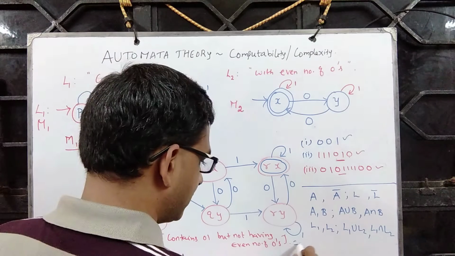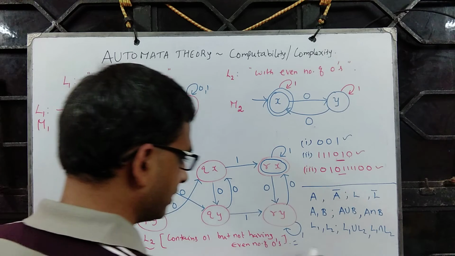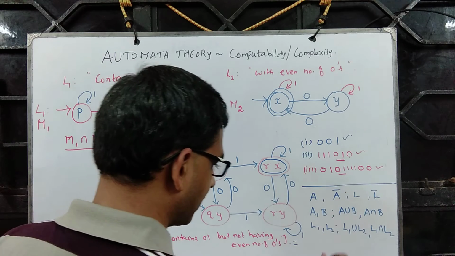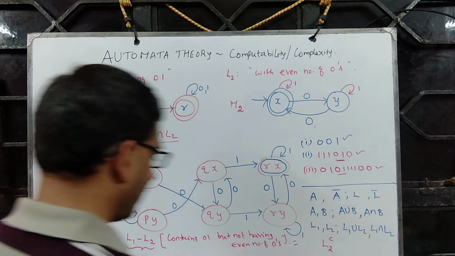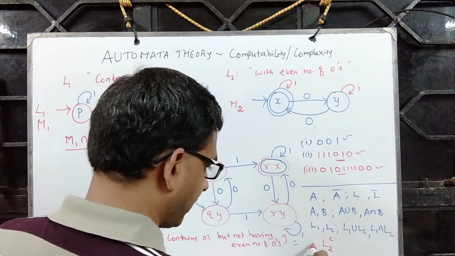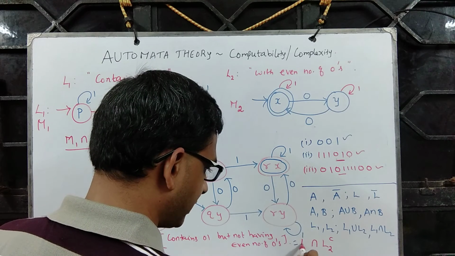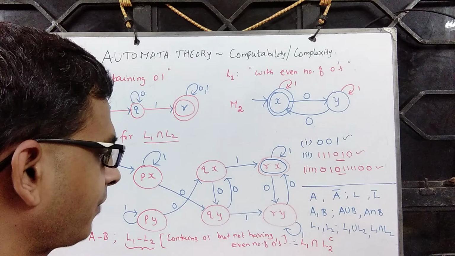So L1 minus L2 is precisely not having this, which means L2 complement, and it should satisfy the L1 property, so it is L1 intersection L2 complement.